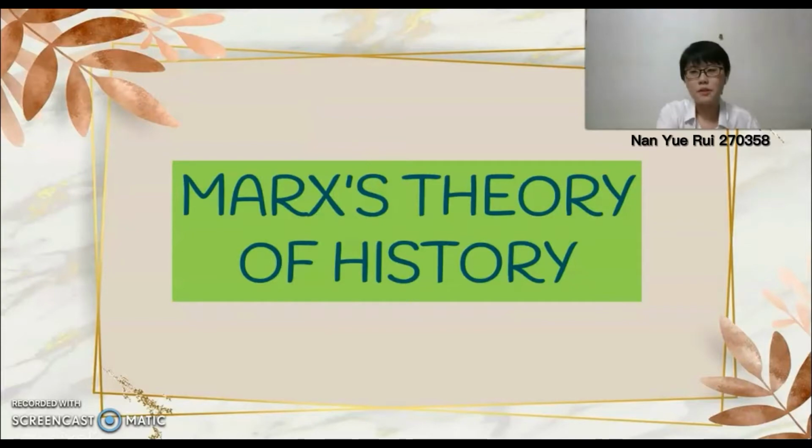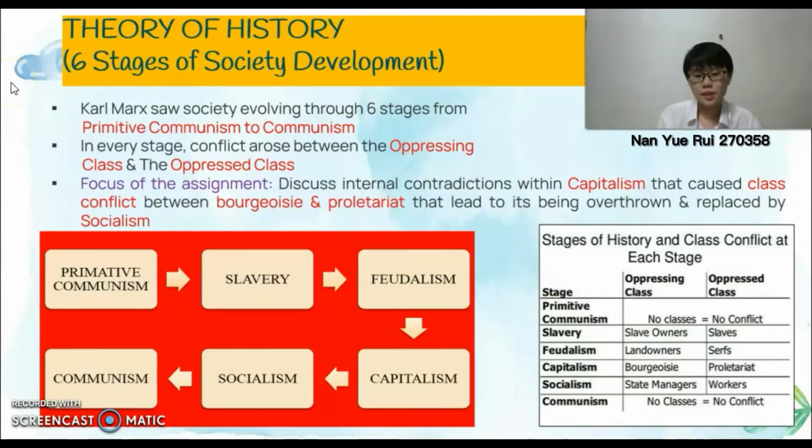Marx theory of history. In the theory of history, Karl Marx saw how society evolved from primitive communism to communism. The society evolving has 6 stages, that is primitive communism, slavery, feudalism, capitalism, socialism, and communism. In every stage, conflict occurs between the oppressing class and the oppressed class.